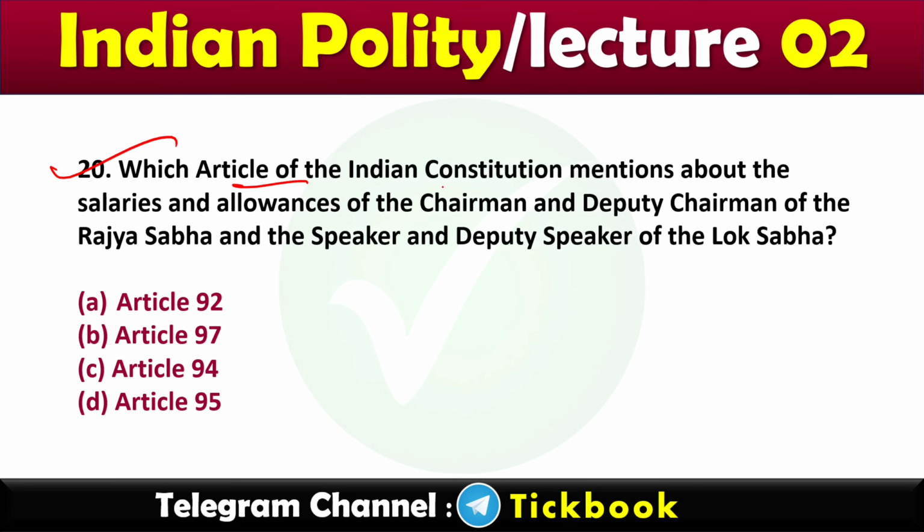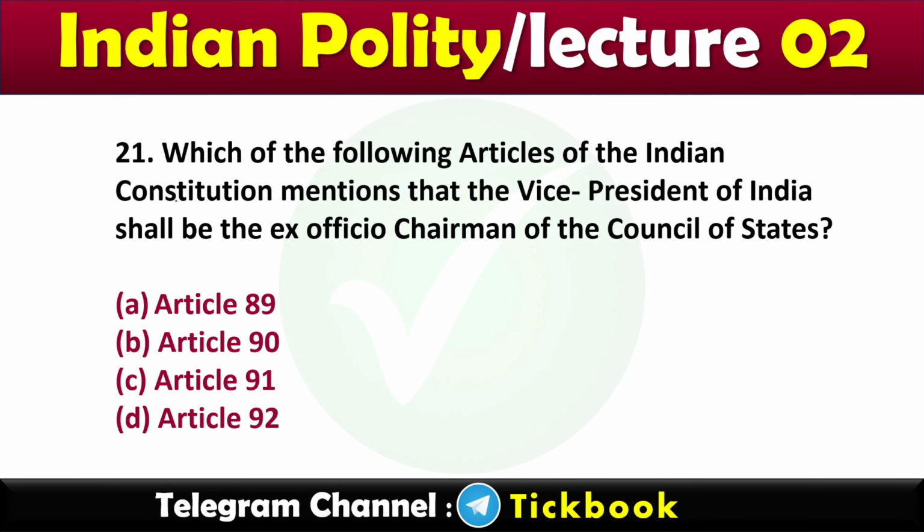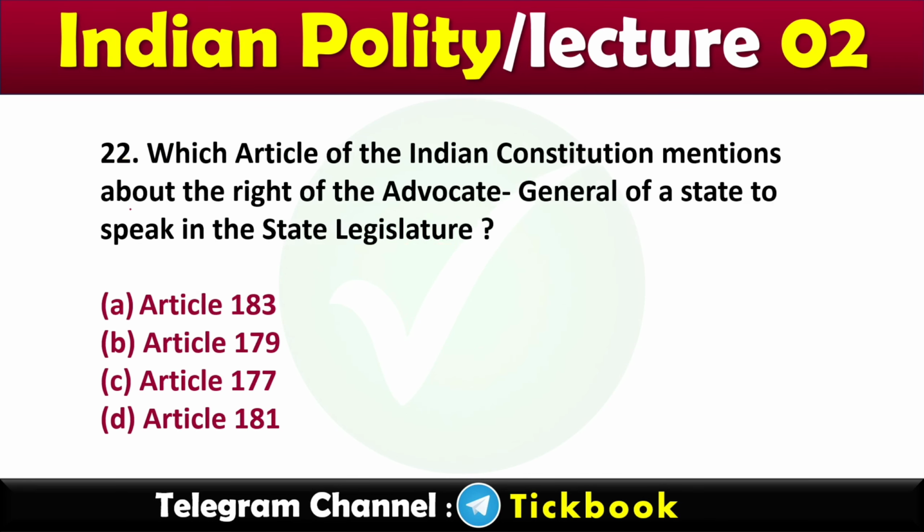20. Which article of the Indian Constitution mentions about the salaries and allowances of the chairman and deputy chairman of the Rajya Sabha and the speaker and deputy speaker of the Lok Sabha? Option number B, Article 97. 21. Which of the following articles of the Indian Constitution mentions that the Vice President of India shall be the ex officio chairman of the Council of States? Number A, Article 89.